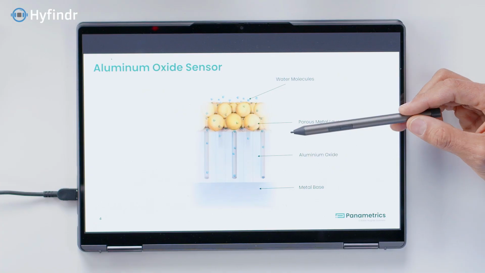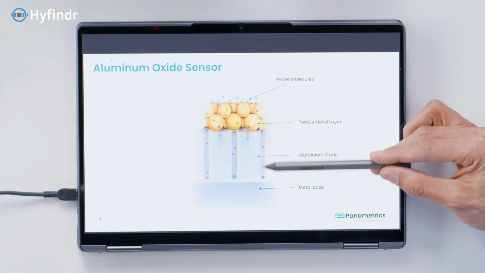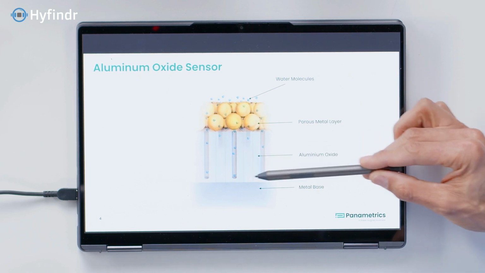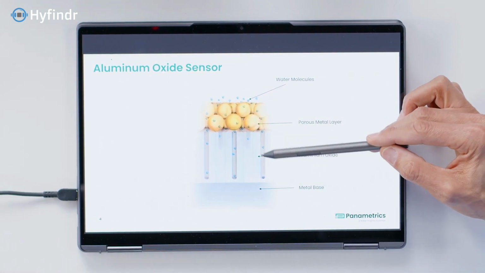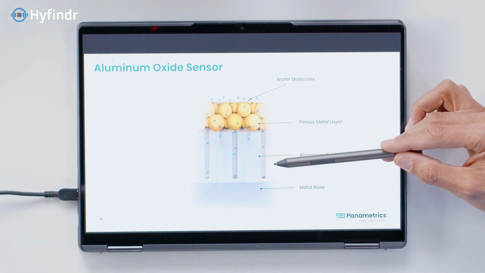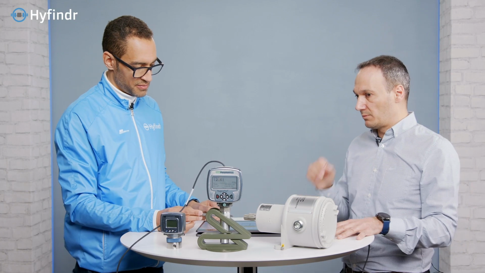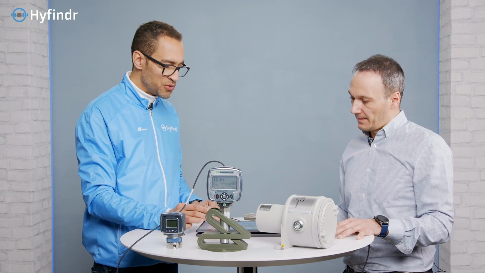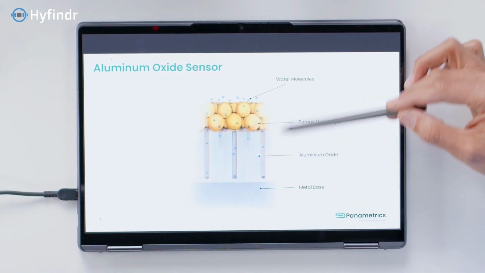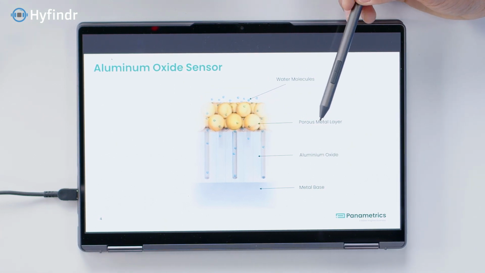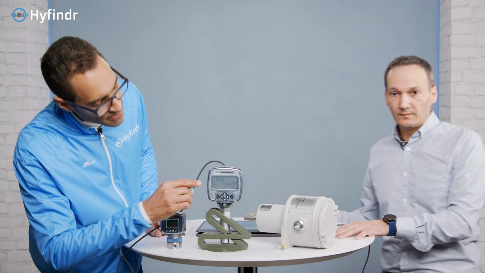This microcondensation will change the electrical property of the aluminum oxide. Okay, so it conducts more or less. Exactly. And then if we calibrate the sensor to known concentrations, we can measure the moisture content. Is this used up, or can this work forever? This can work forever. Now and then you will obviously have to calibrate it, like a verification process. I see.